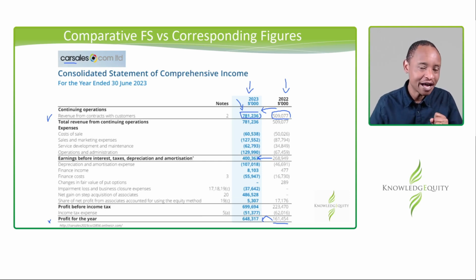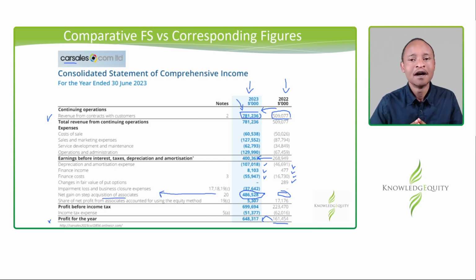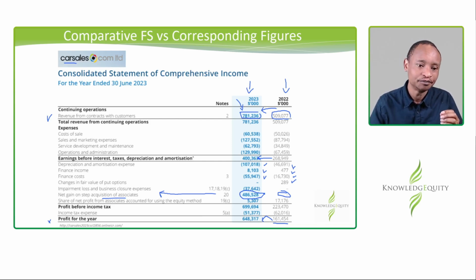And if you've done your analysis correctly, you've probably gone through these figures, comparing them with last year, and then realized that there is a big abnormal figure. There was nothing in the prior year. If we look at this figure, we can see that this is actually a net gain on step acquisition of associates. That will probably not thrill a new investor very much because it's a one-off item. You don't expect that to happen every year. That's the use of comparative financial information.